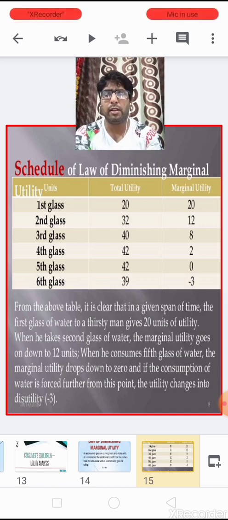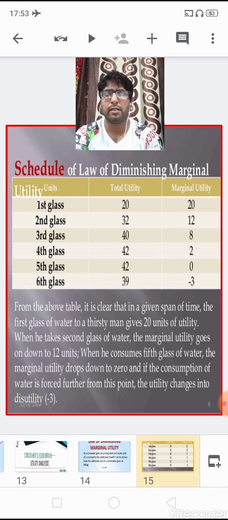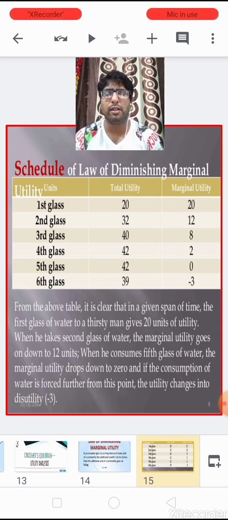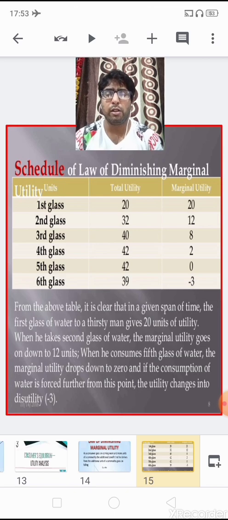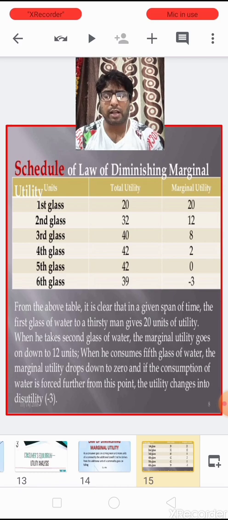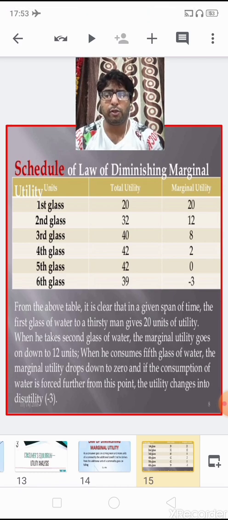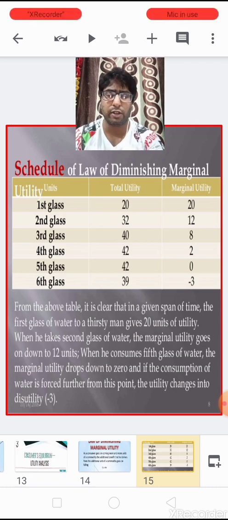When the second glass is consumed, his marginal utility falls and he gets only 12 utils of satisfaction. At the third glass of water he gets 8 utils. At the fourth glass he gets 2 utils of satisfaction.